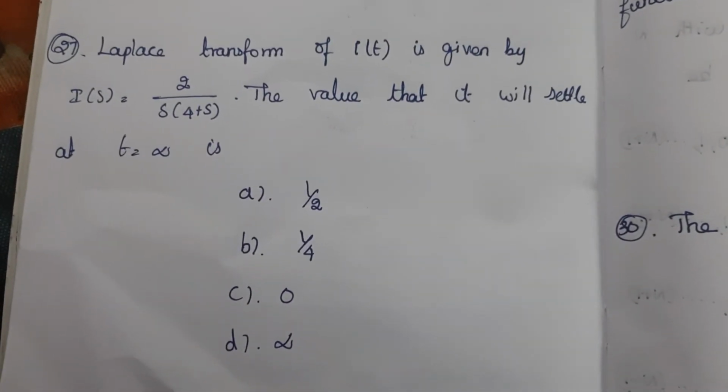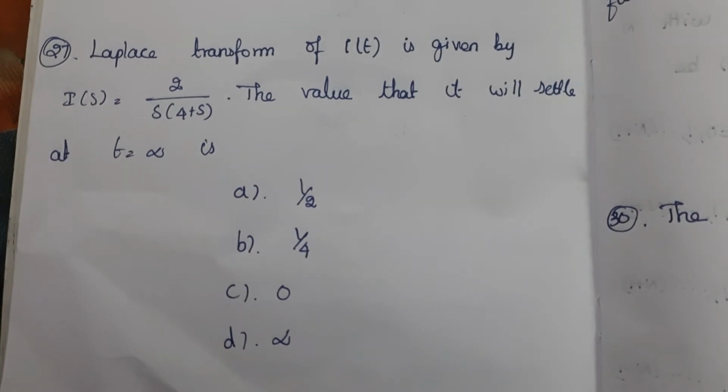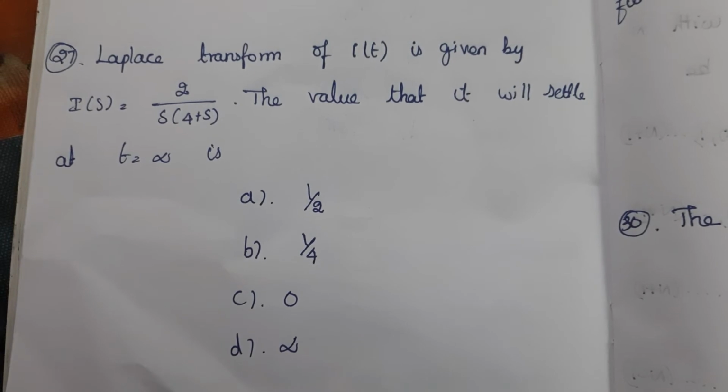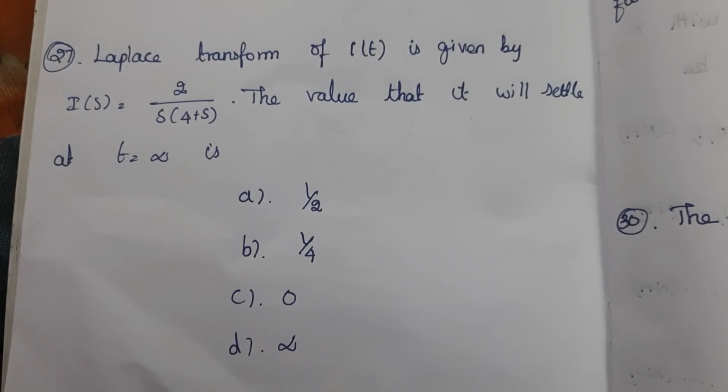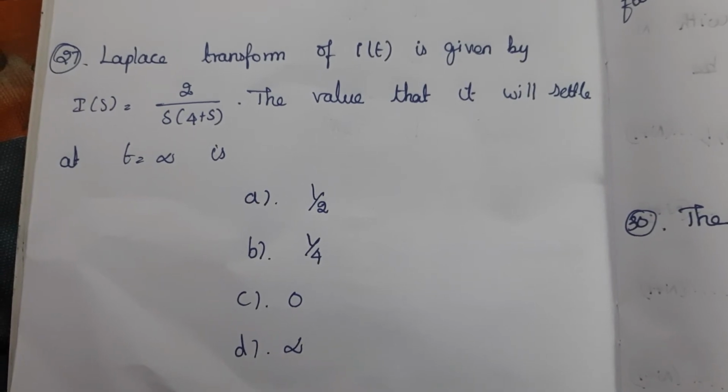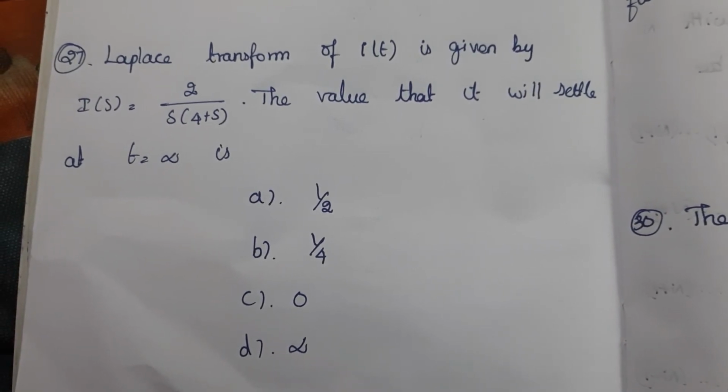Next question, Laplace transform of I of t is given by I of s is equal to 2 divided by s into 4 plus s. The value that it will settle at t is equal to infinity is.